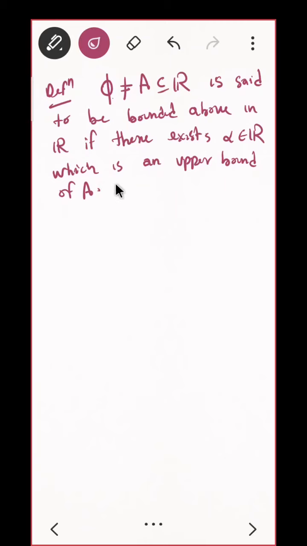What do you mean by that? You can write the definition of upper bound that way. There exists alpha belonging to R such that for each x belonging to A we have x is less than or equal to alpha.